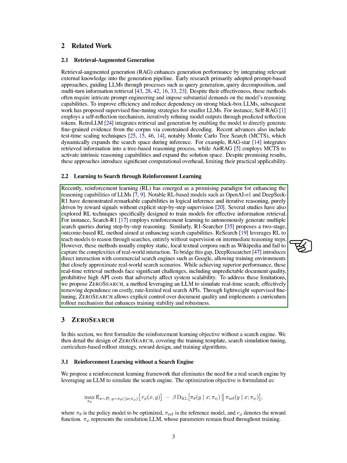Models like OpenAI O1 and DeepSeek R1 have shown strong logical inference and reasoning abilities driven by rewards rather than explicit guidance. Some studies have focused on using RL for effective information retrieval, such as Search R1, which generates multiple search queries autonomously, and R1 Searcher, which enhances search capabilities through a two-stage RL method. Research teaches models to reason through searches without supervision on intermediate steps. However, these methods often rely on static text sources like Wikipedia and struggle with real-world complexities.